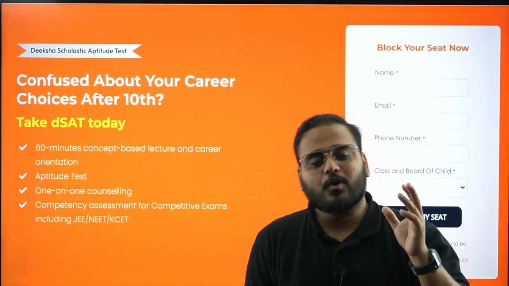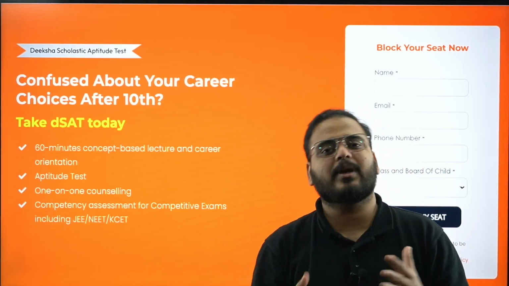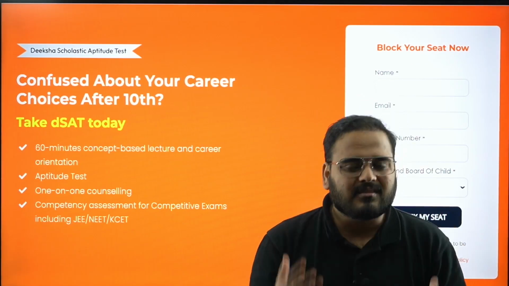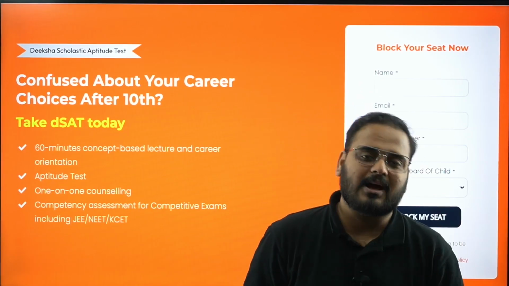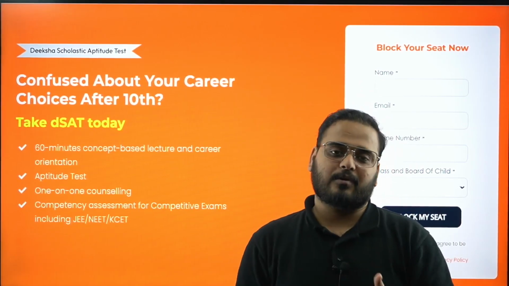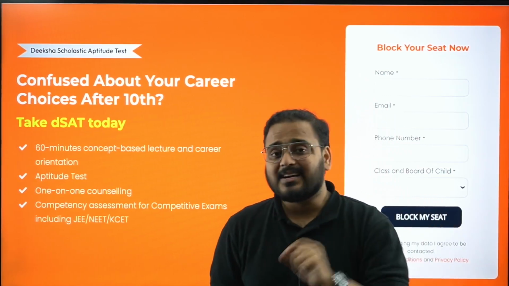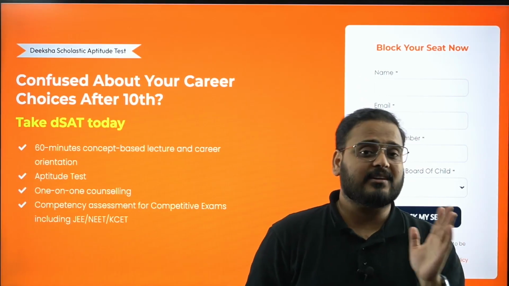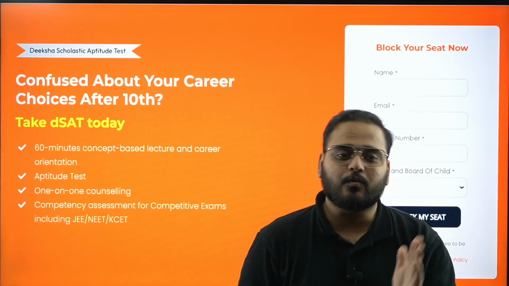Okay, so you have to know all the features of the subject, everything about the subject, to make a clear, criteria-based decision. For that we have come up with this program called the DSAT program, Diksha Scholastic Aptitude Test. It enables the student to make the right career choice: science with maths, without maths, commerce, arts, whatever you want to choose.